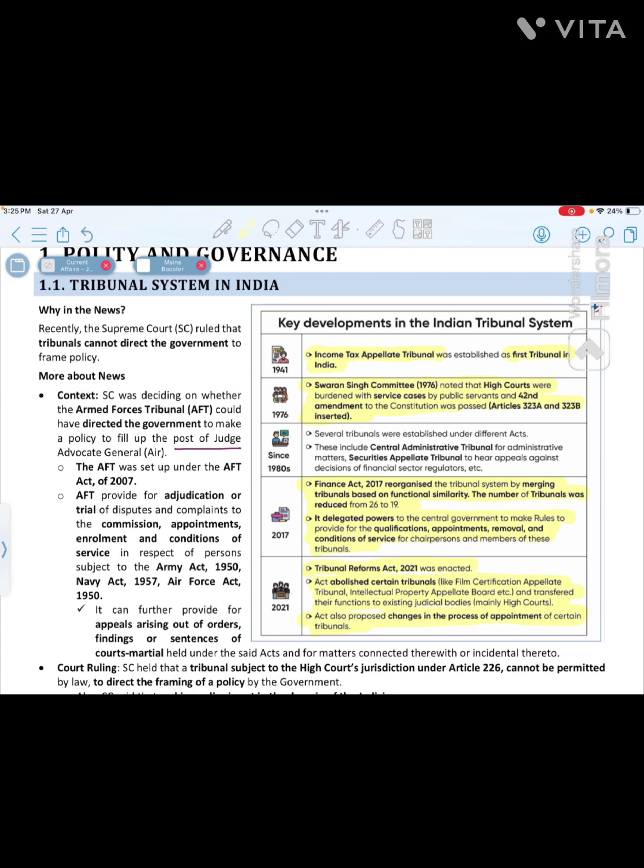This committee recommended it, and subsequently through the 42nd Amendment, Article 323A and Article 323B were inserted in the Constitution. These two articles deal with tribunals. So this is the history, how the tribunal system has evolved.